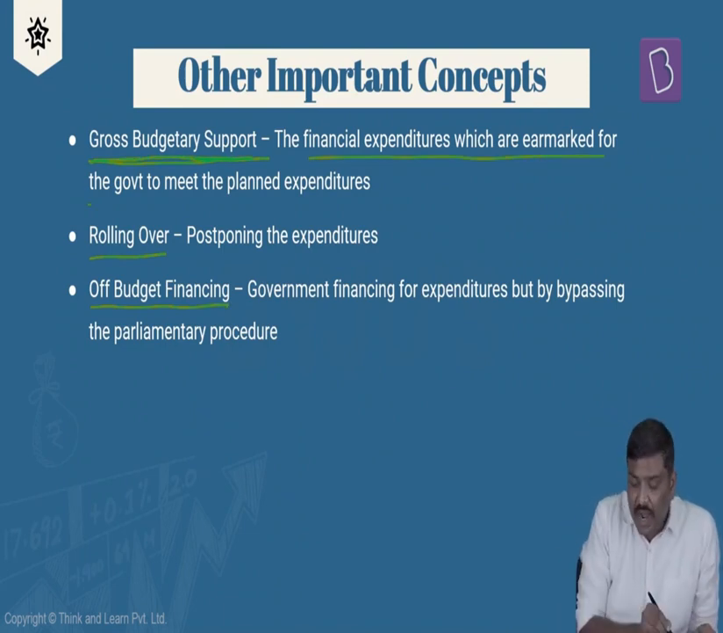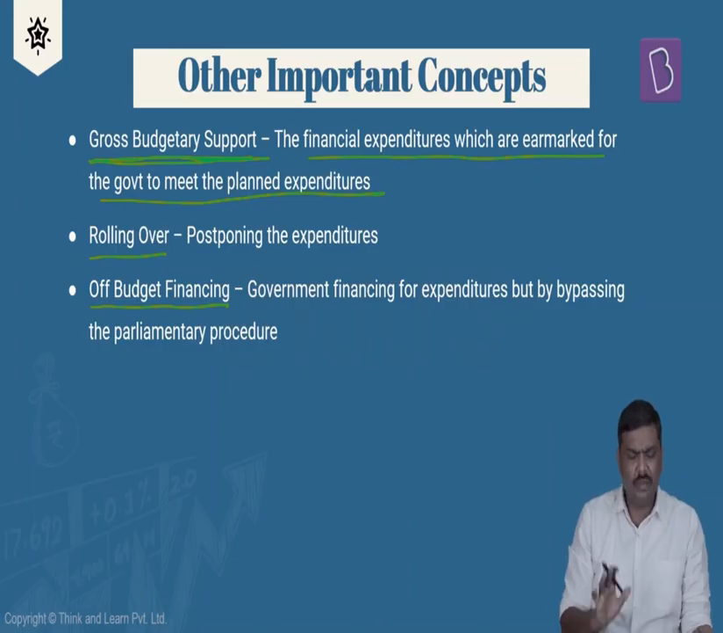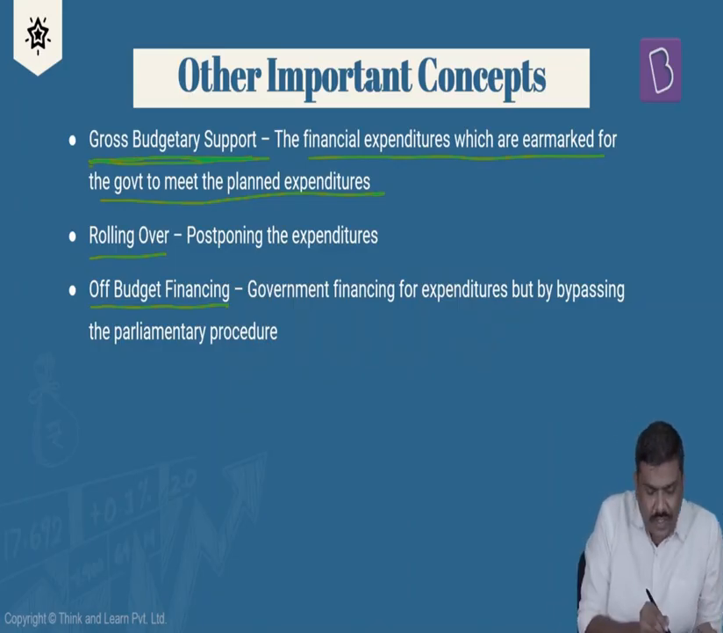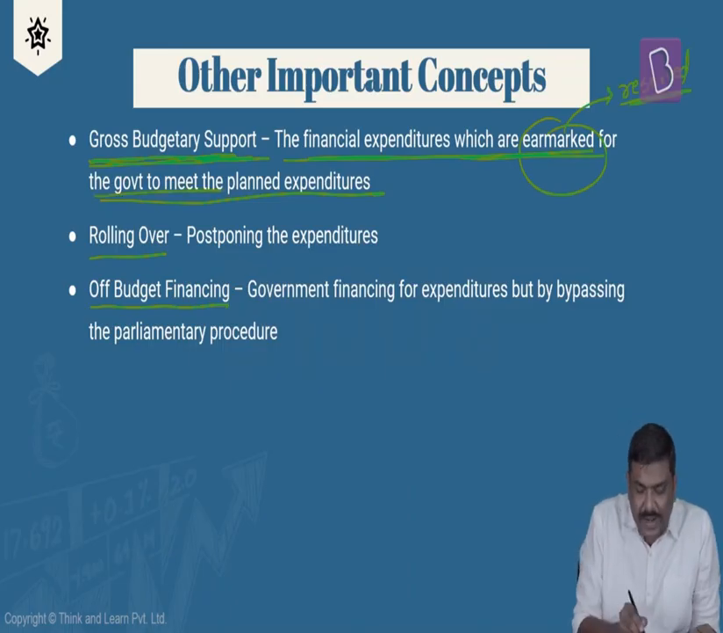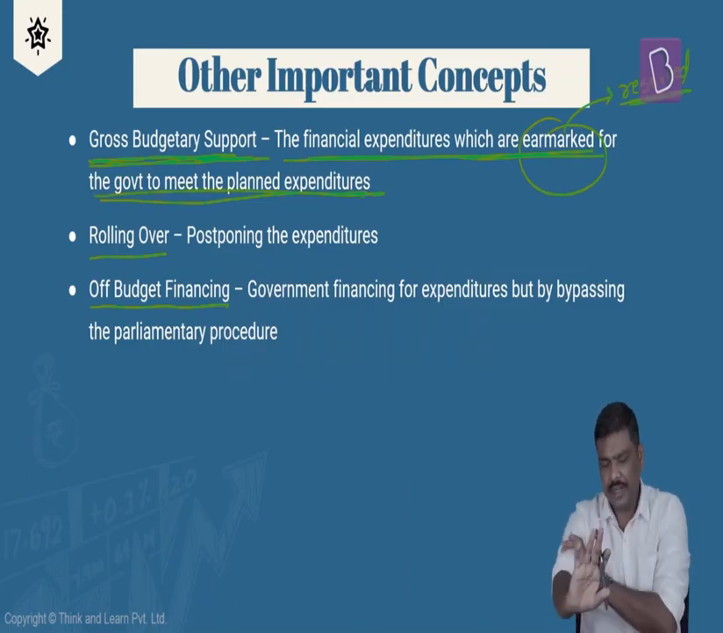It is the financial expenditure which is earmarked for the government to meet planned expenditures. What do you mean by this? Let me repeat the definition: the financial expenditure which is earmarked or reserved for the government to meet planned expenditures. The definition, you would simply feel, is very technical. Now, let me explain it.